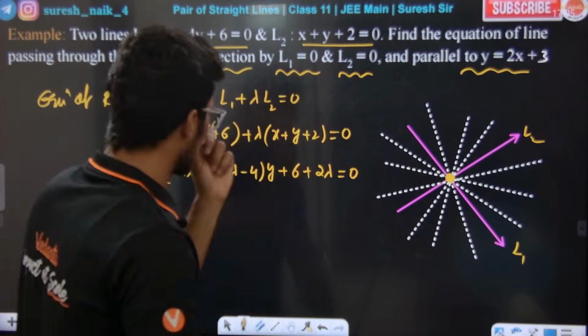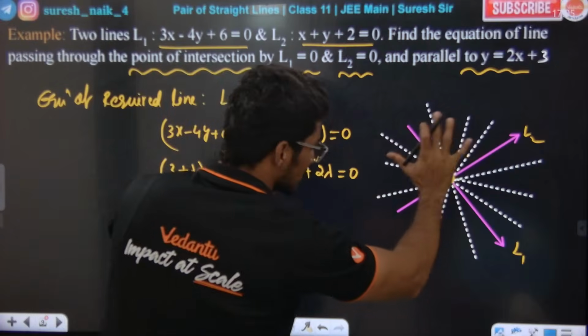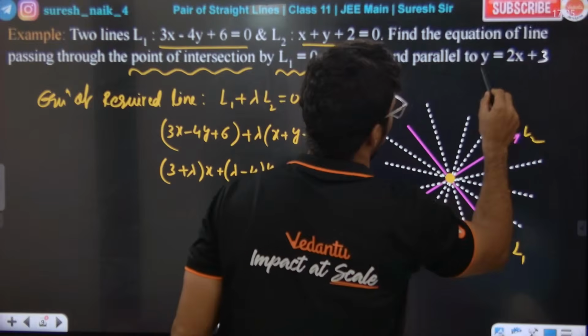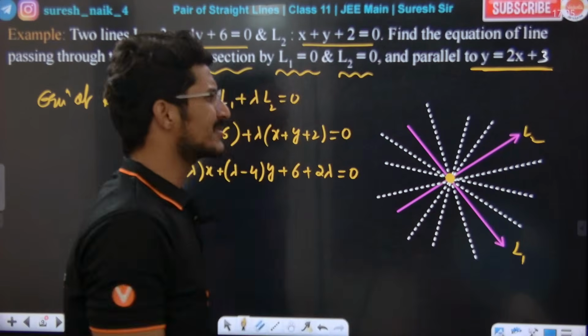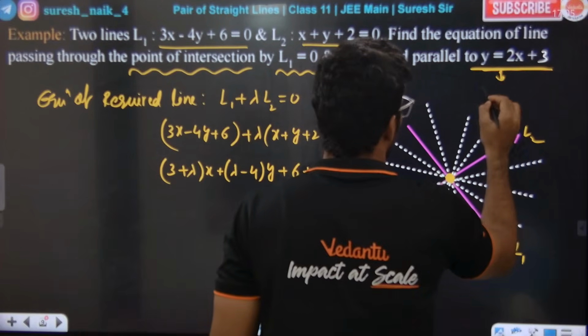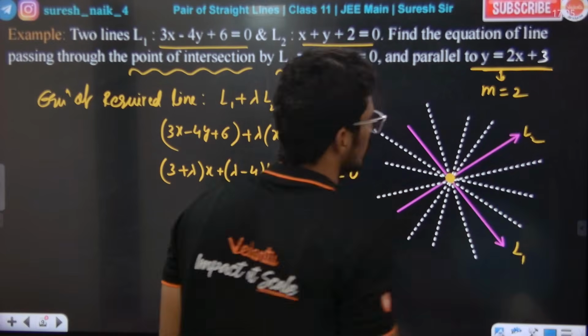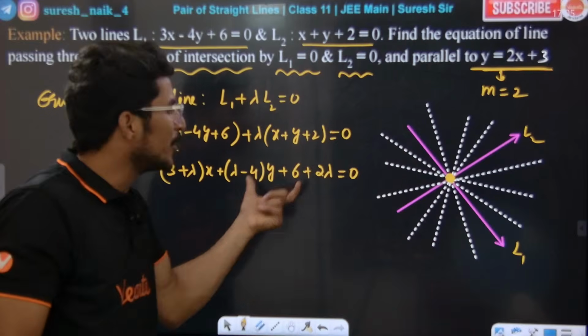This one of the family of lines is basically what? Parallel to this given line. So parallel to this line means what? Basically our slopes will be equal. What is the slope of this? Tell me. What is the slope? 2. So its slope is 2.